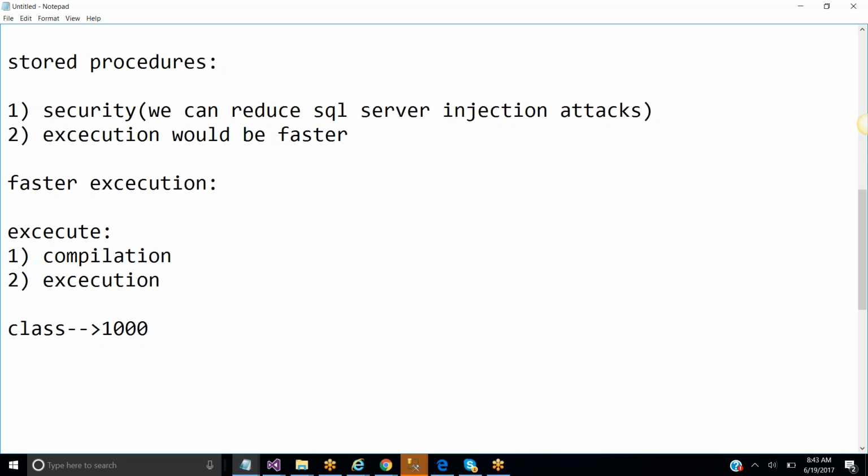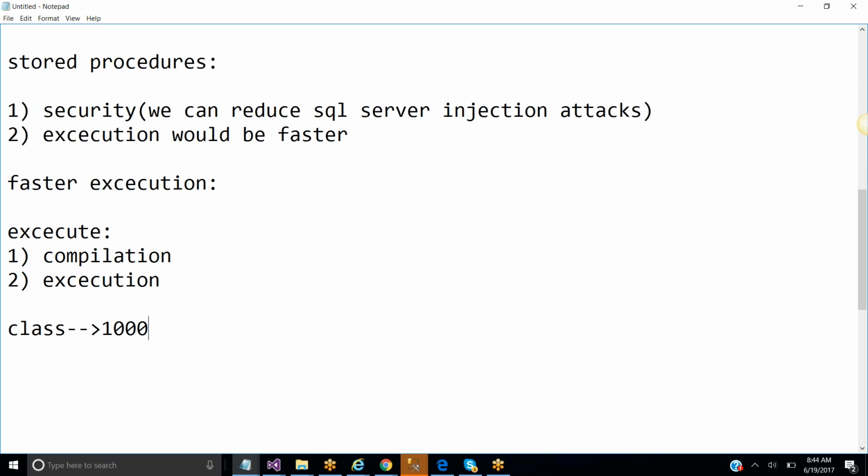Other than compiling the same code again and again, in SQL Server we have a beautiful mechanism, the stored procedure. Once you put the code in the stored procedure, it will compile once. The next time you execute it, the stored procedure will not compile. It will execute directly.